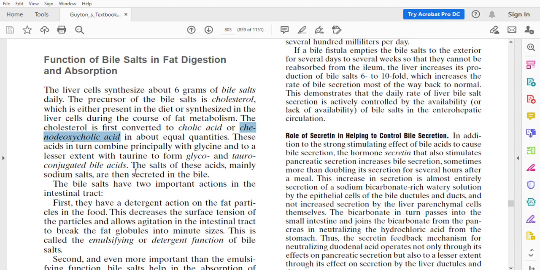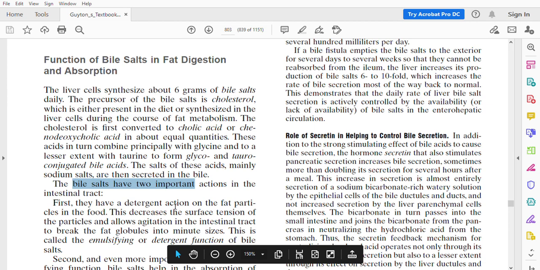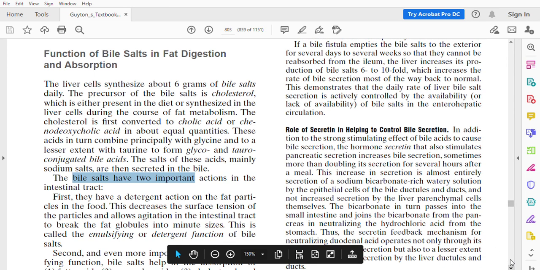Then these conjugated acids combine with the sodium salt and we call them bile salt. I hope you understood the difference between bile acid and bile salt. The 4 types of bile acids are there. They combine with the sodium, producing sodium salt of the bile acid. Now, these bile salts have 2 important actions in the alimentary canal regarding digestion and absorption of lipids.